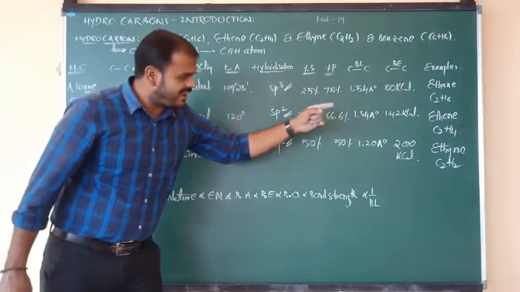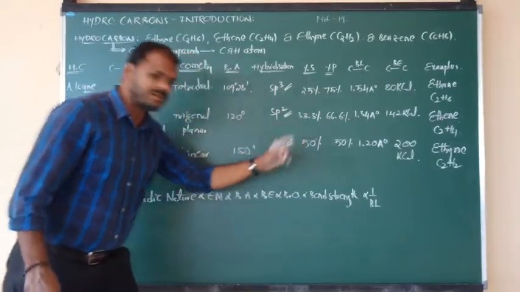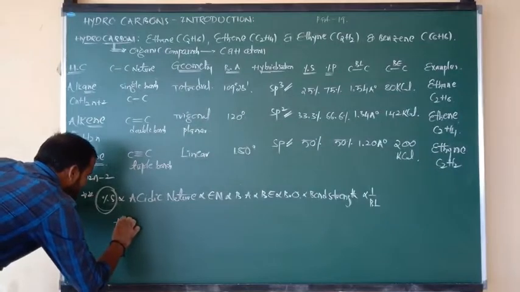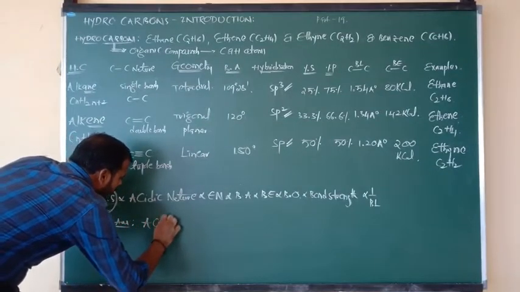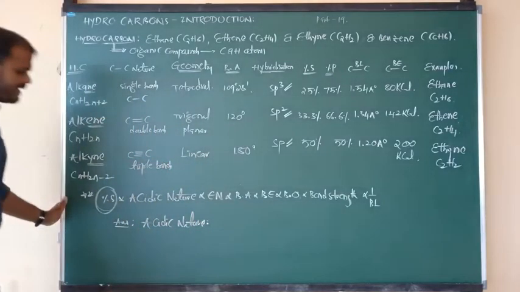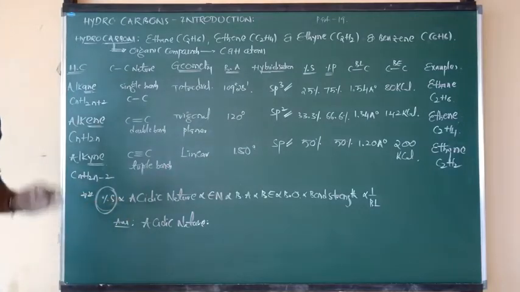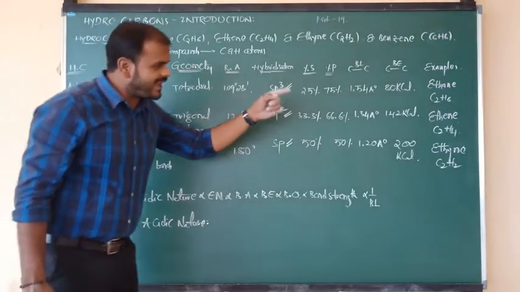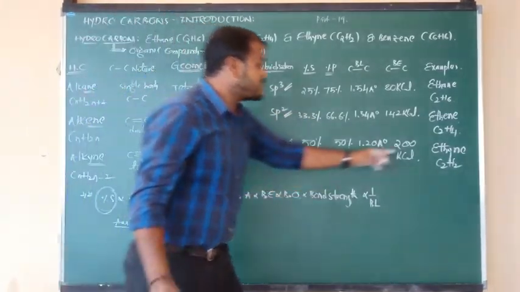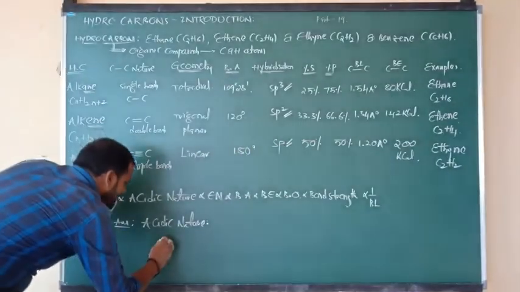So ethane, ethene, ethyne: which contains more acidic nature? Ethyne, because it contains more s percentage. More s percentage means more acidic nature. So the answer is the order of acidic nature. Acidic nature is always directly proportional to percentage of s character. Ethyne contains more s percentage, about 50%.